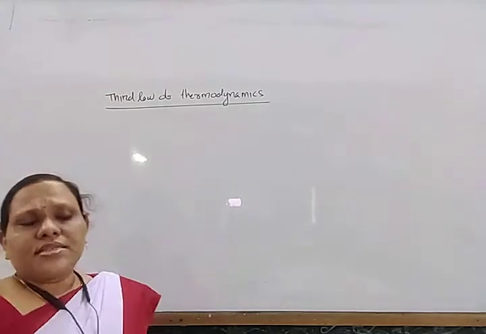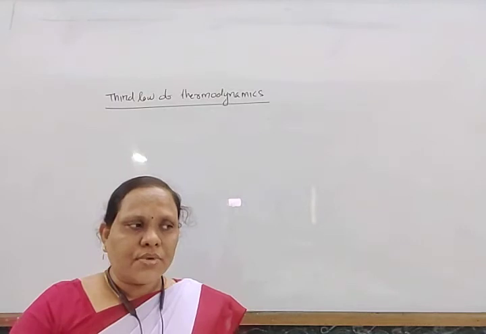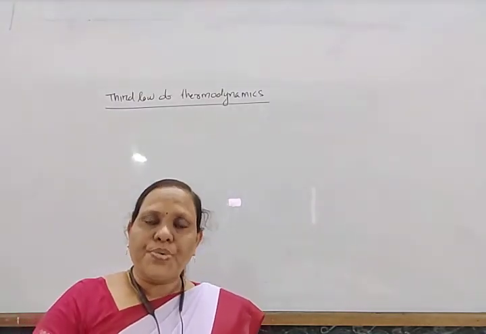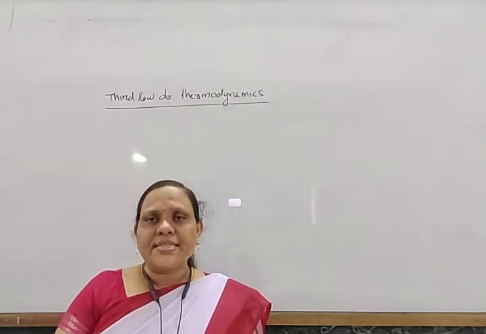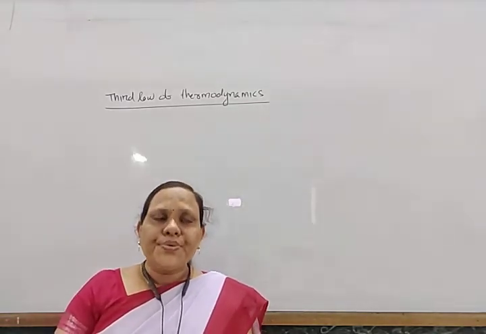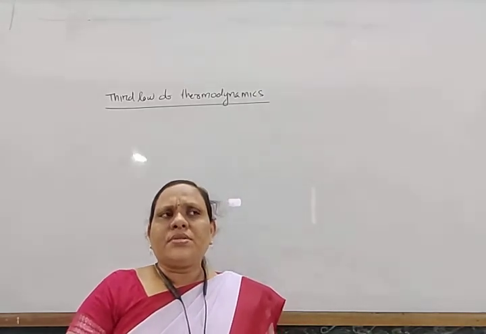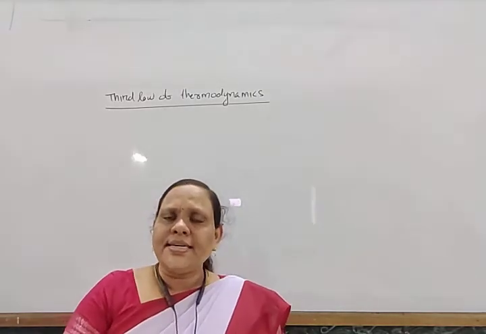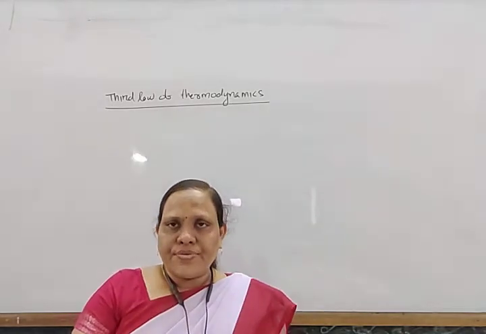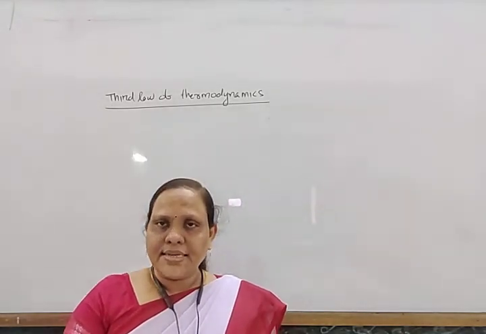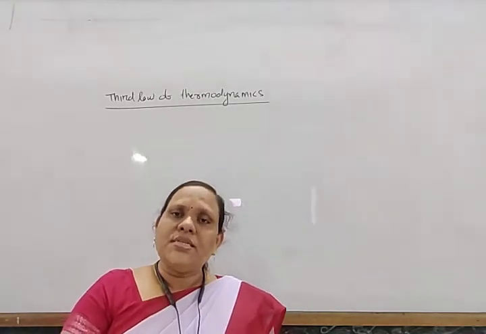According to the third law of thermodynamics, which is one type of application of entropy, everything exists in a perfect crystalline state at absolute zero, and as it exists in the perfect crystalline state, its entropy is zero.